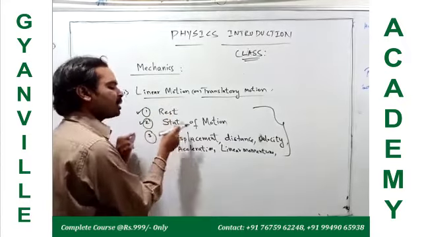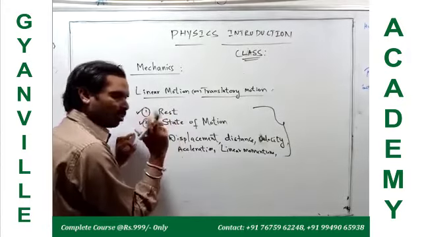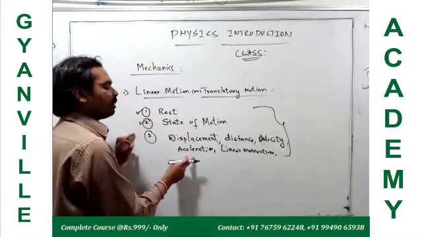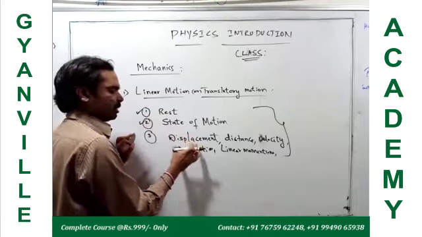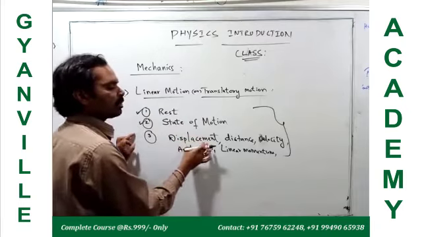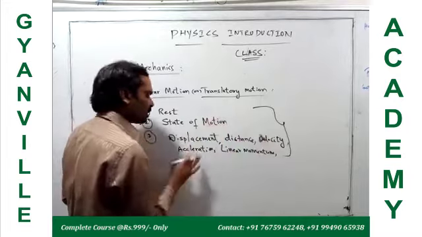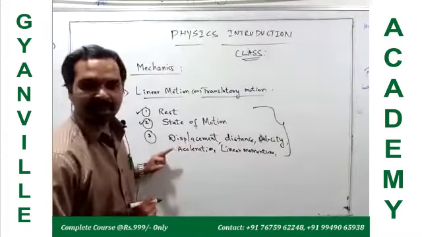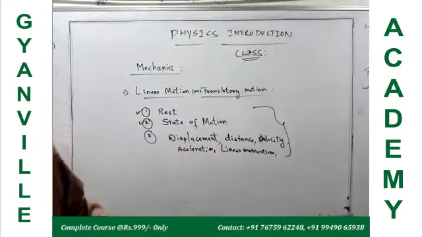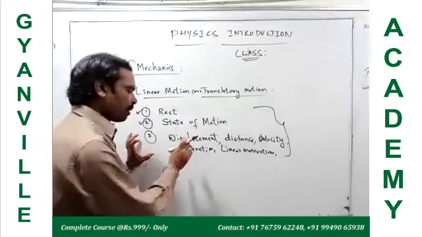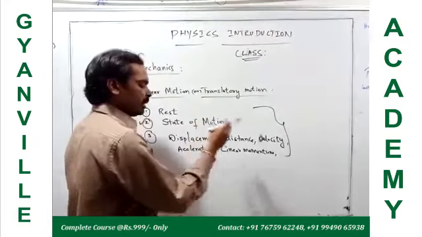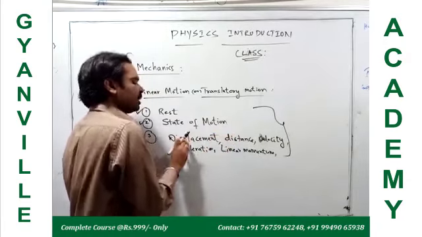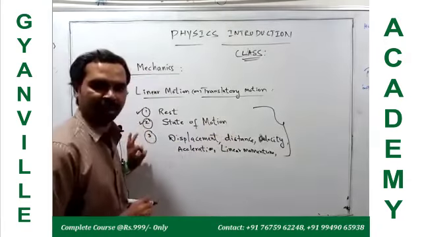When the body is in a state of motion, we have to explain that motion using a few terms: displacement, distance, velocity, acceleration, linear momentum. So what is the displacement of a moving body? What are displacement and distance? How do we differentiate between the displacement and distance of a moving body?